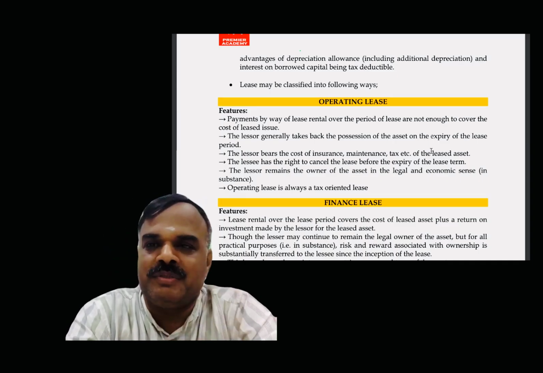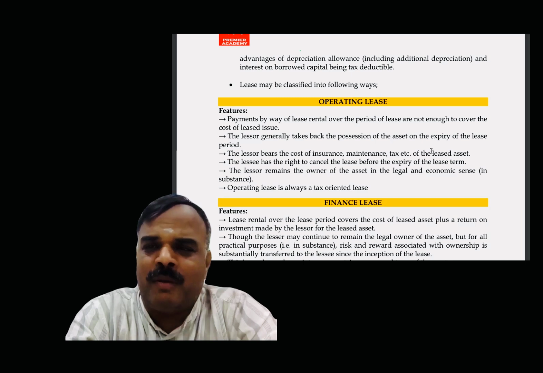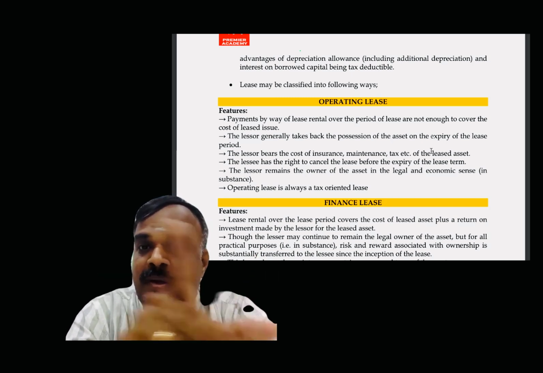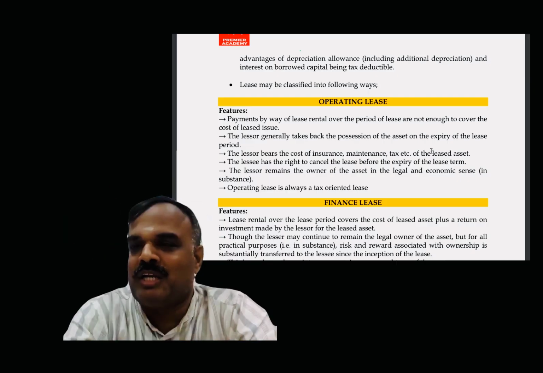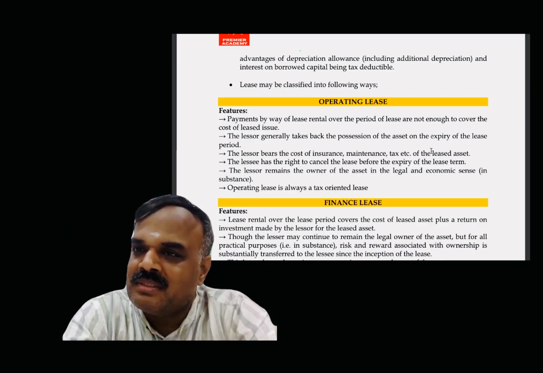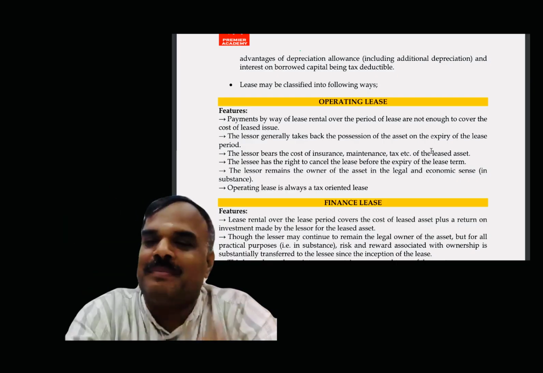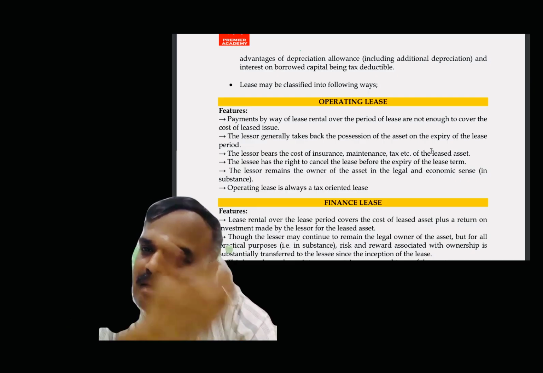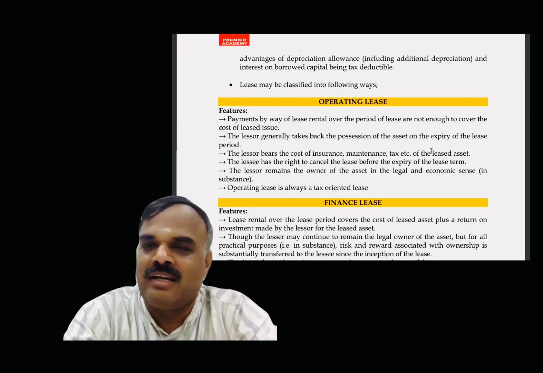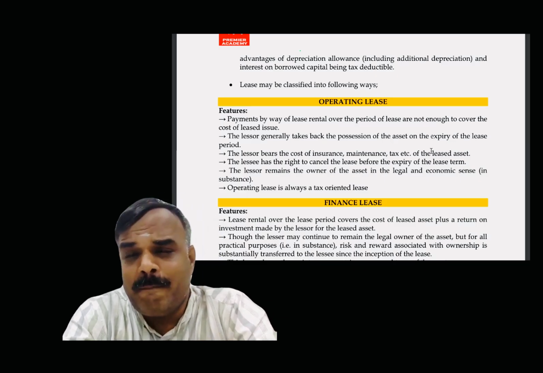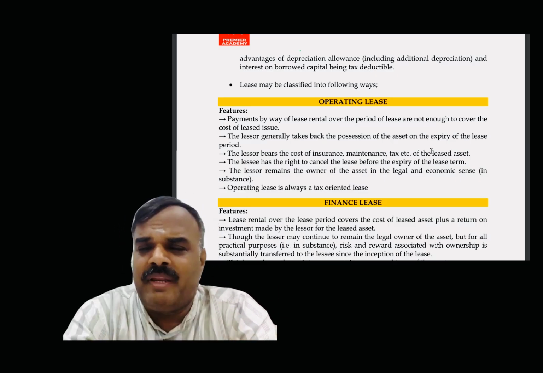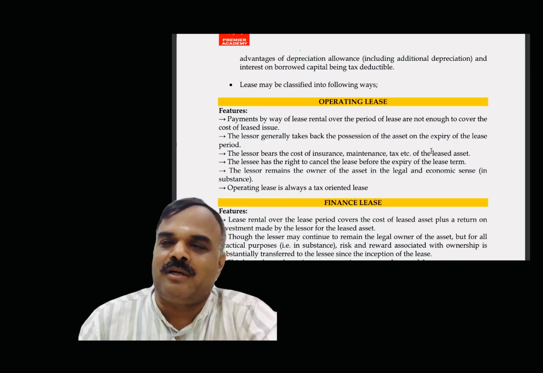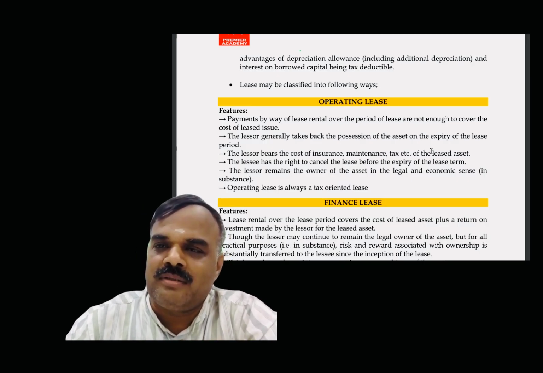Just like that, clear. Unless it is normal property, he cannot use it as it is. Rajagopal is not having the right to do the renovation, but Rakesh has to do the renovation. Am I right or not? Yes. The renovated asset, who has to claim the depreciation? Rakesh or the owner? Rakesh. That's logic or not? Clear? Then during the period, if there is repair work, who has to bear the expenses? Rakesh or the owner? Rakesh.